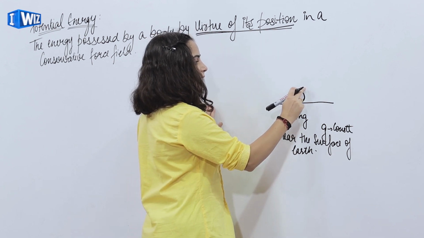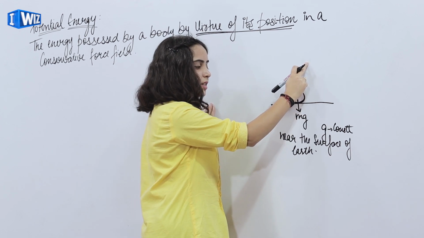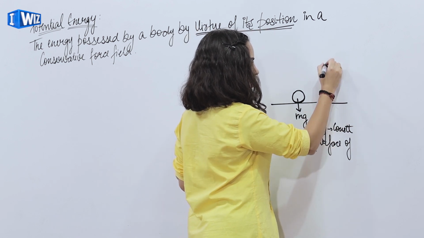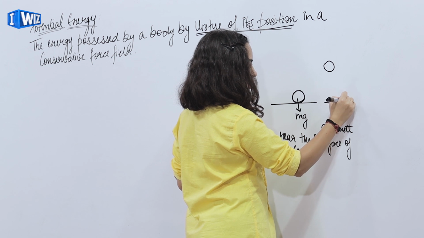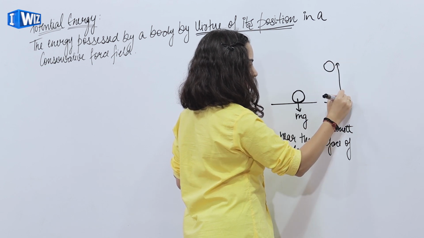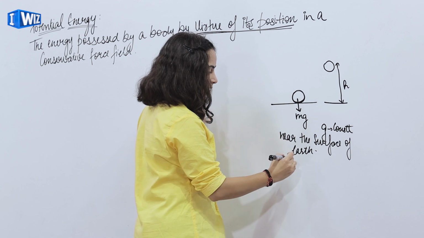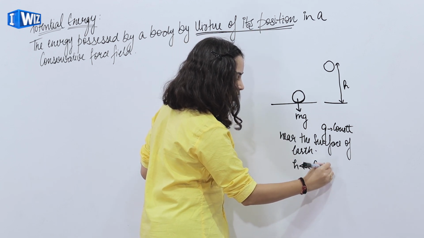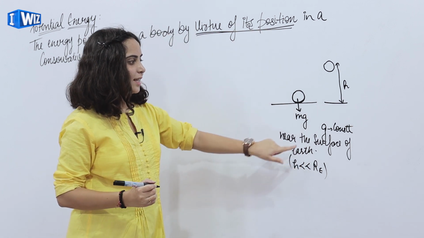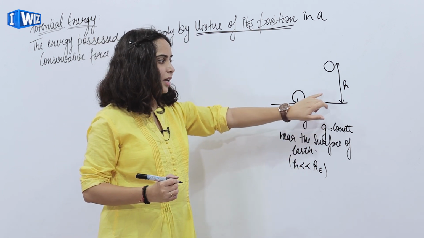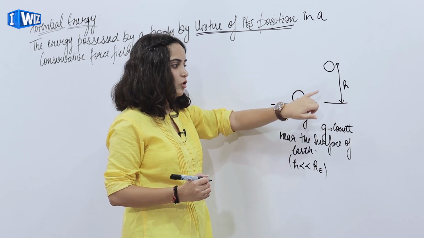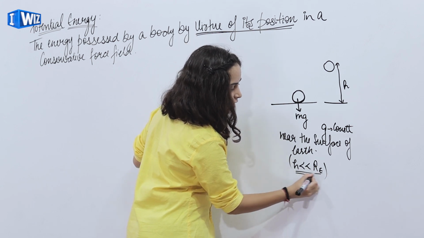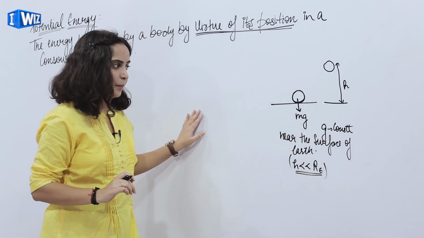So when I raise my ball to a certain height h, where h is much less than the radius of the earth, we can take g constant. We are working against gravity, so it should be minus g, but because of this condition g is constant, so it will remain only g.